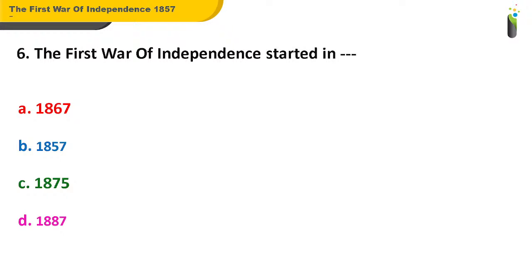The First War of Independence started in the year dash. The correct answer is B, that is 1857.